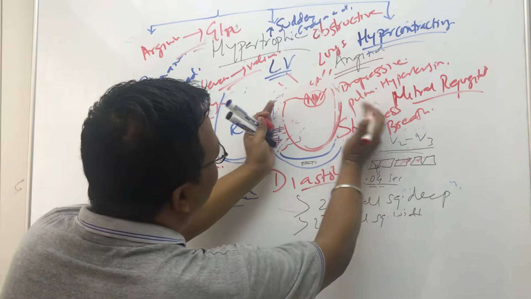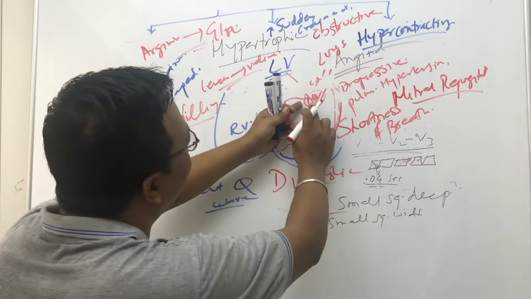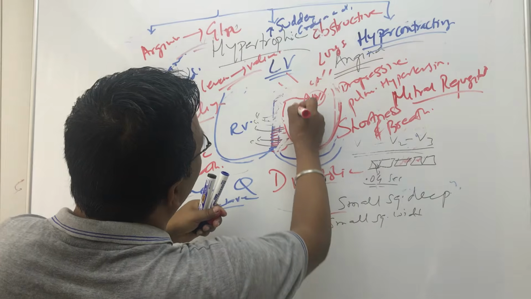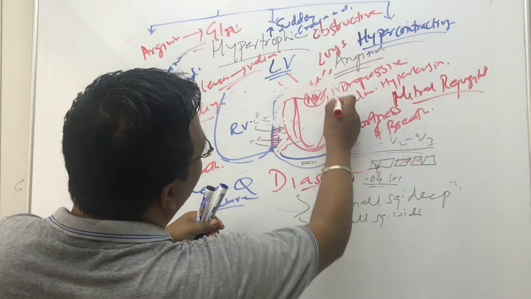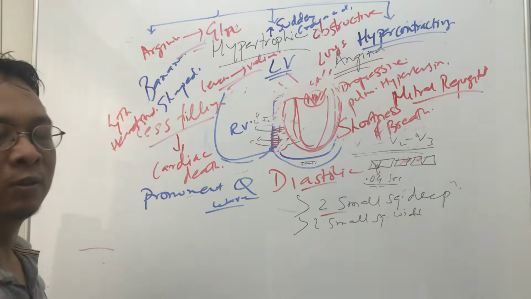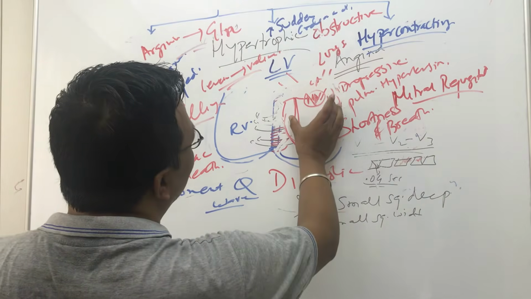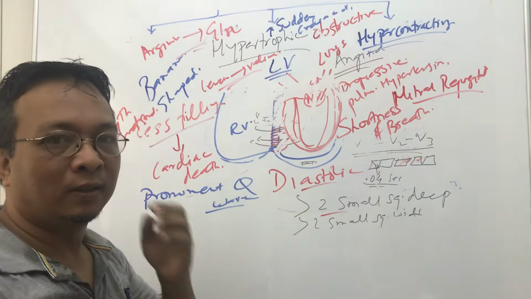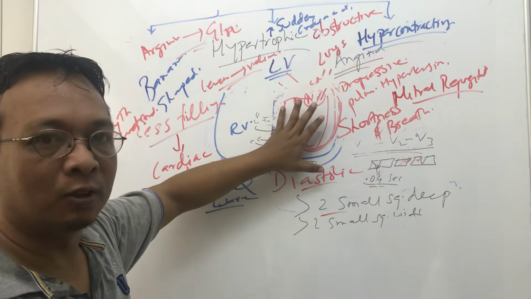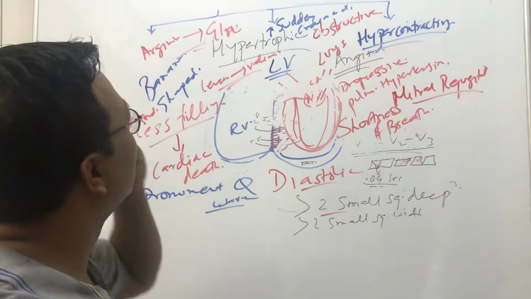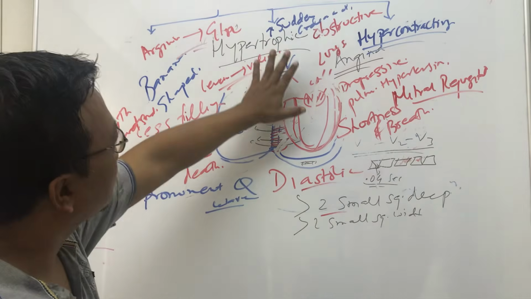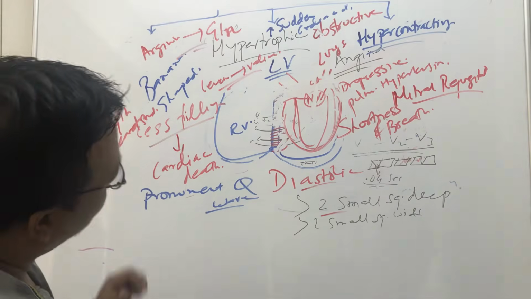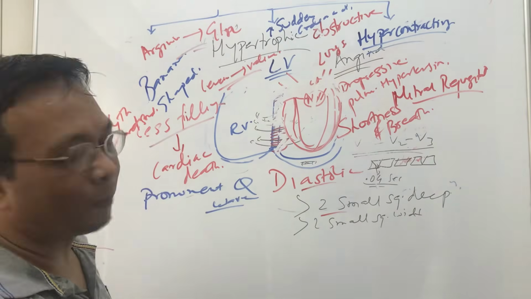So when it becomes stretched in dilated cardiomyopathy, this valve cannot close properly. Or when there is obstruction here because of the hypertrophic ventricular wall, this mitral valve cannot close. So there is always a chance that when there is a leakage of blood from the ventricle back to the atrium, there is regurgitation. So mitral valve regurgitation is very, very common in hypertrophic cardiomyopathy.